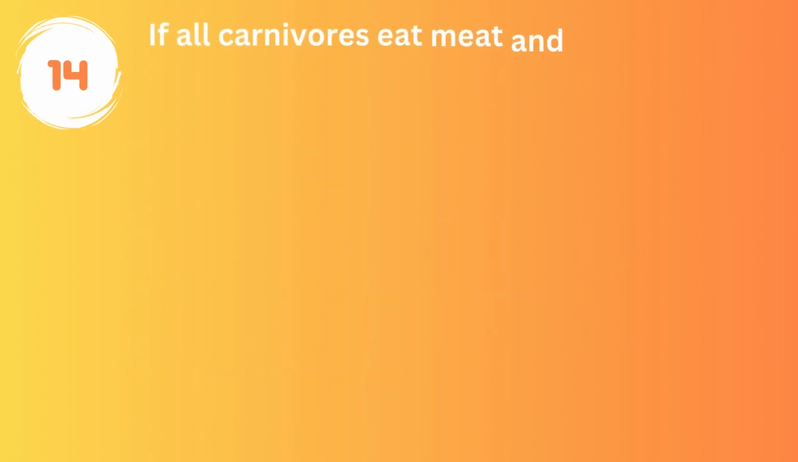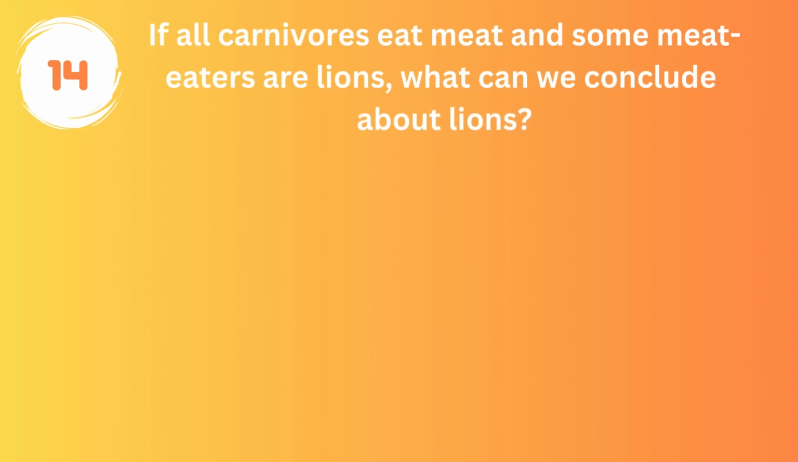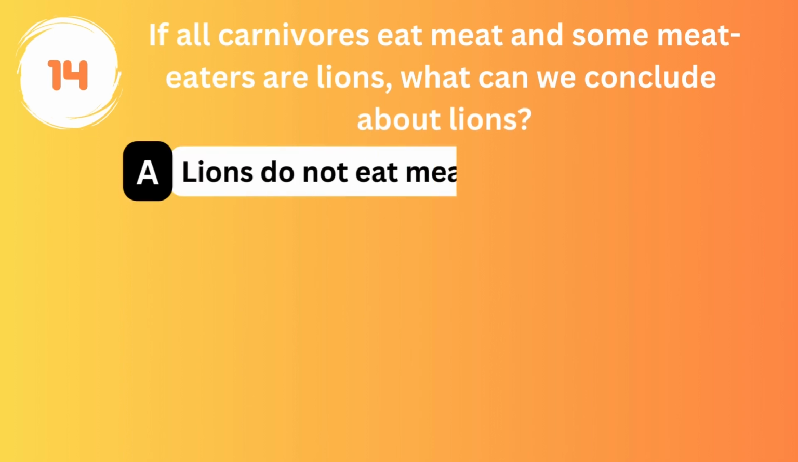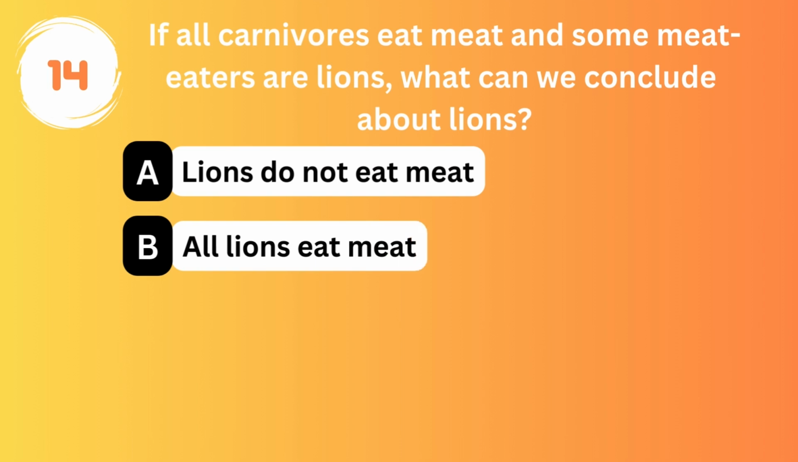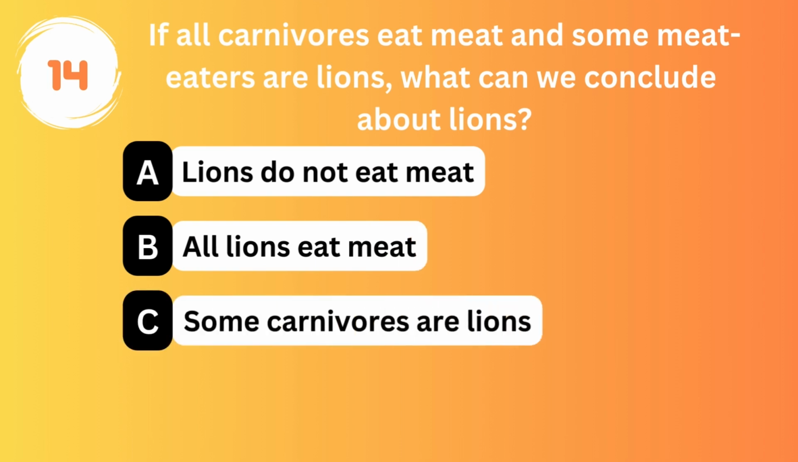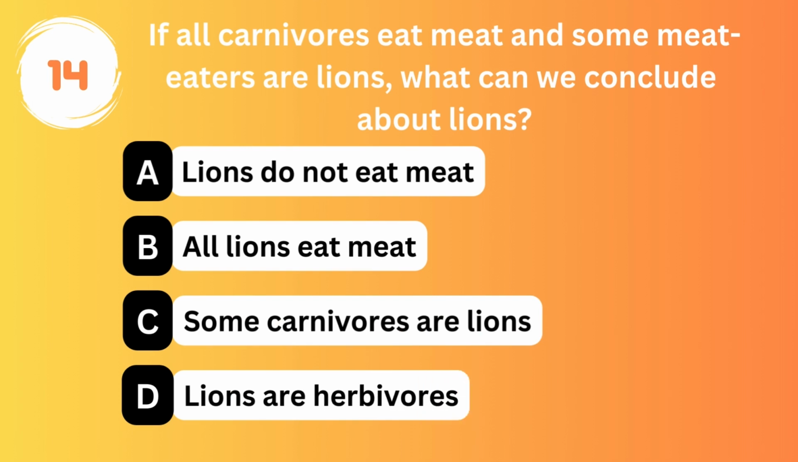If all carnivores eat meat and some meat eaters are lions, what can we conclude about lions? Option A. Lions do not eat meat. Option B. All lions eat meat. Option C. Some carnivores are lions. Option D. Lions are herbivores.